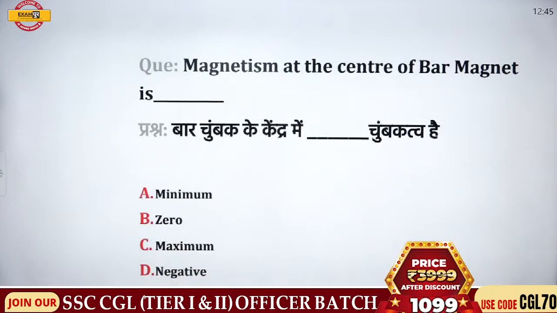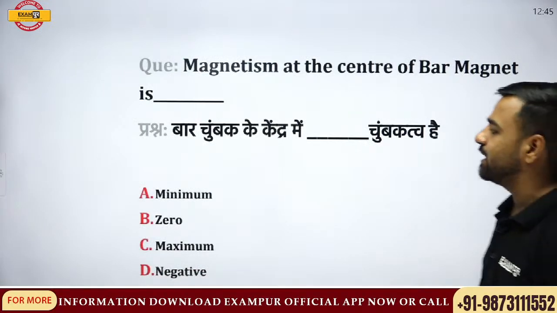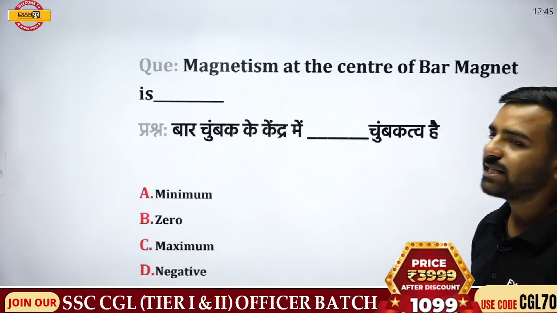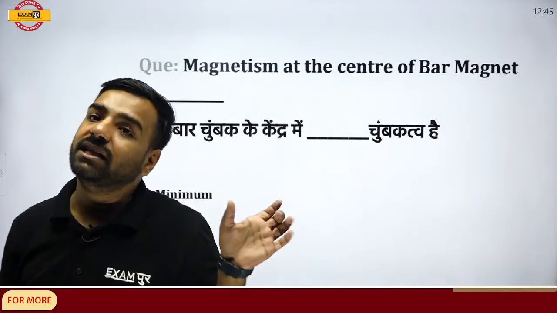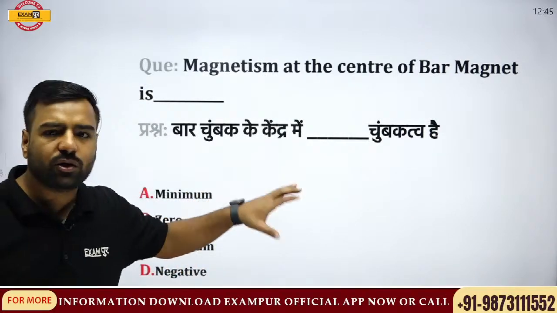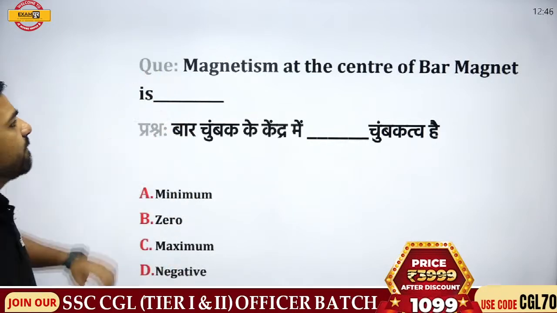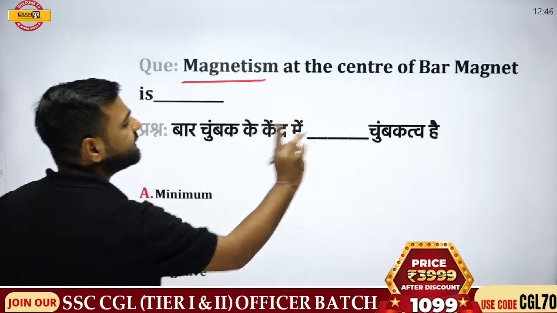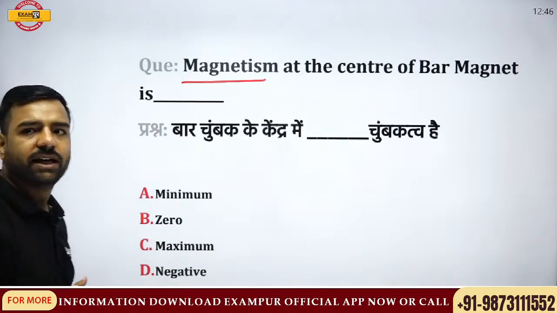Okay, so we have the next question. Magnetism at the center of a bar magnet is dash. Is it minimum, zero, maximum or negative? And let me tell you, the same concept goes with the earth as well. I'll be asking one more question in the same question because both are asked. First of all, I want the answer for this. What is the correct answer here?